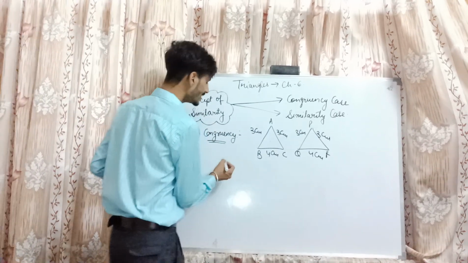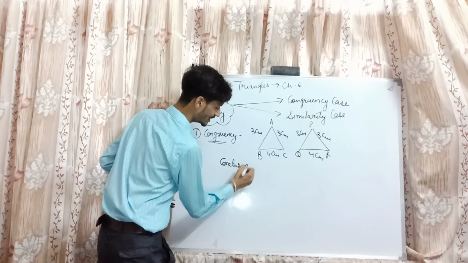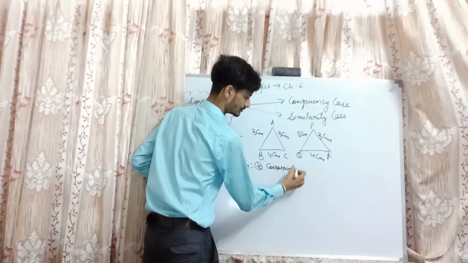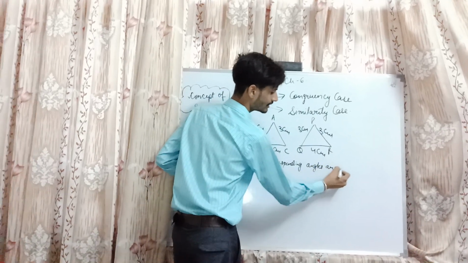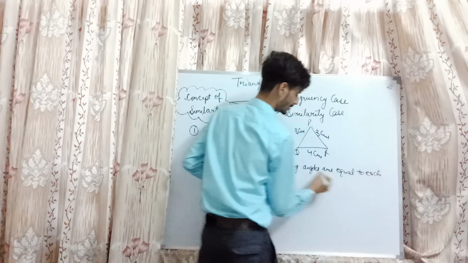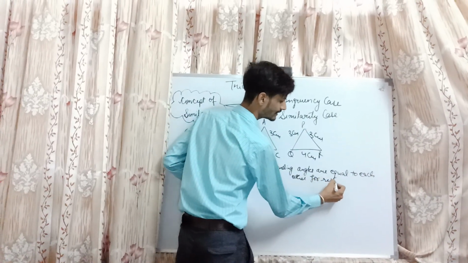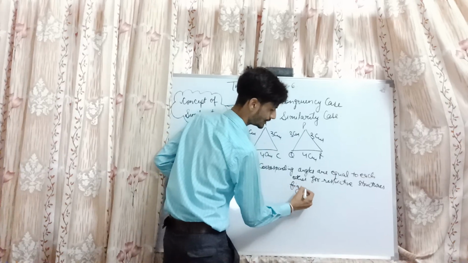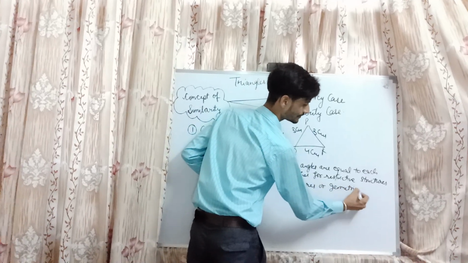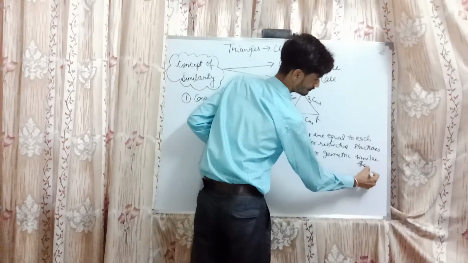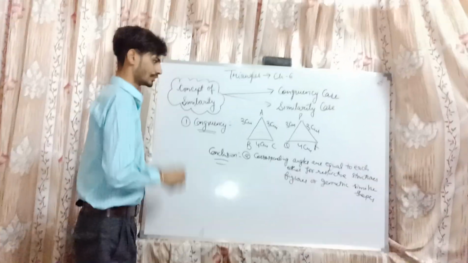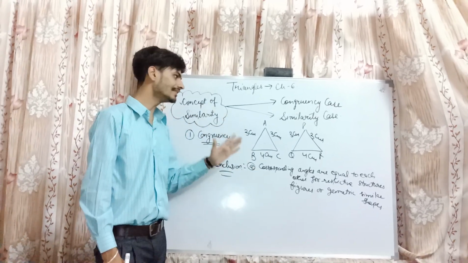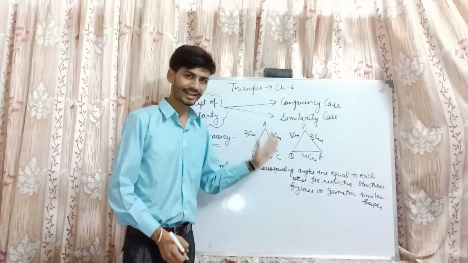In conclusion, it can be said that when the corresponding angles are equal for the respective structures, figures, or geometric shapes, and we have two triangles with the same lengths, or two similar shapes with similar lengths, then there is a relationship of congruency between both the triangles or both the shapes.